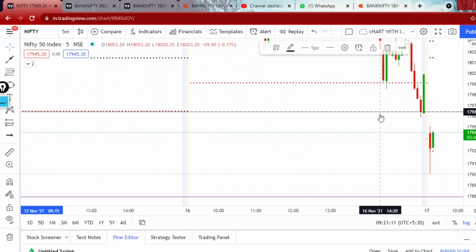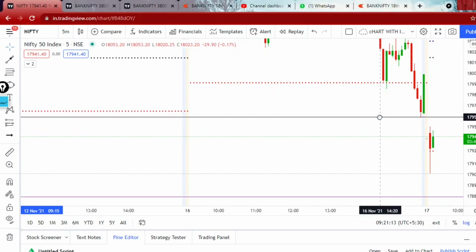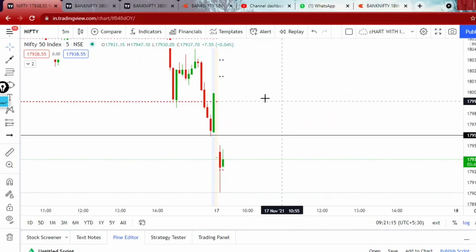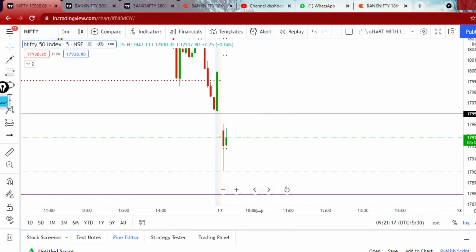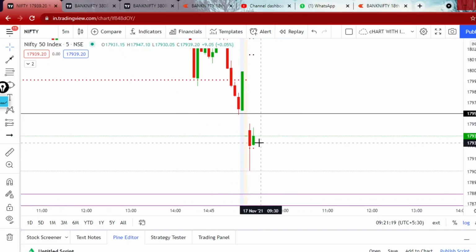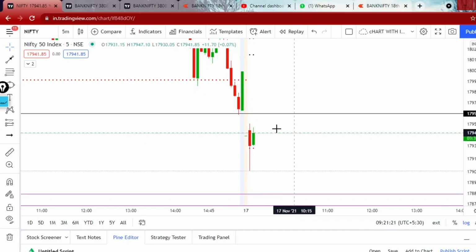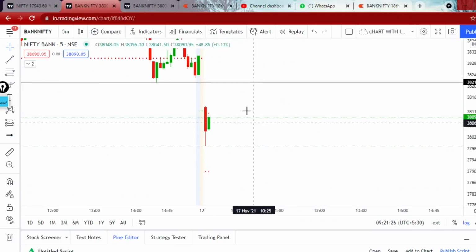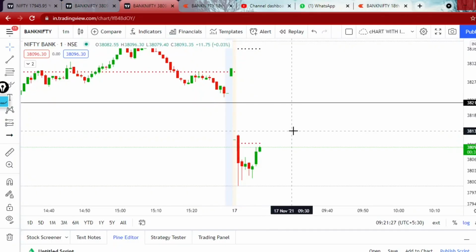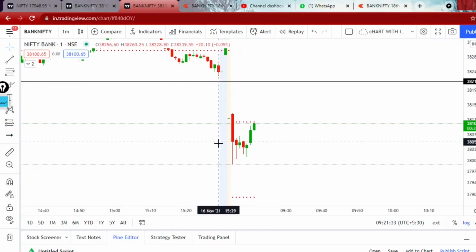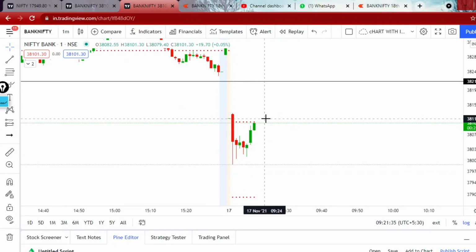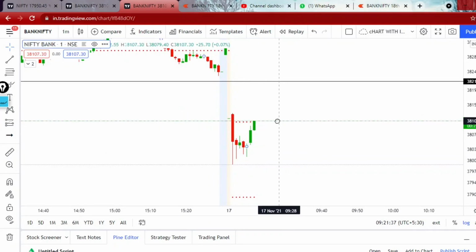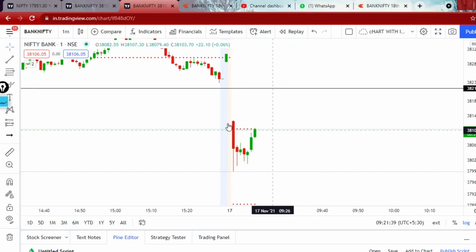This is the previous day low. See how beautifully price action is happening here. Look at the candlesticks, don't need to look at anything else. Look how candles are forming, where buyers and sellers are taking positions. In the 1 minute time frame, you can clearly see that for the first 2 to 3 minutes sellers were in control. Again buyers took control over the market and they are trying to move in an upward direction.